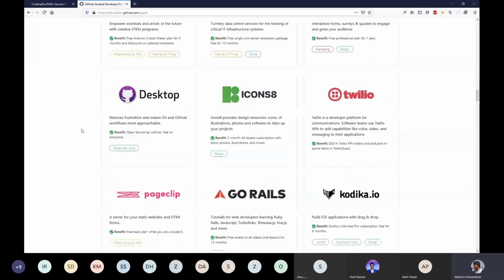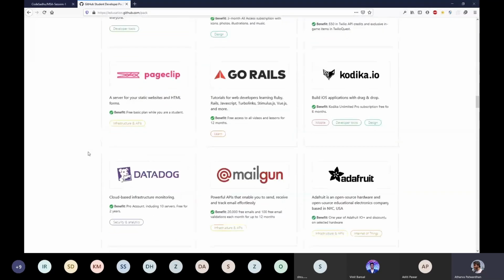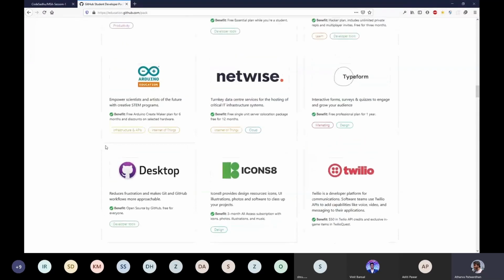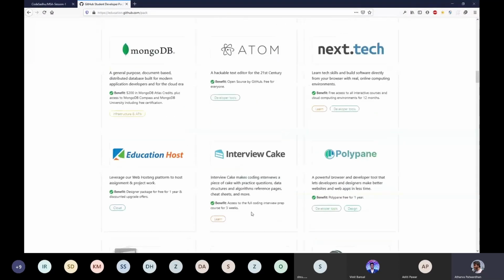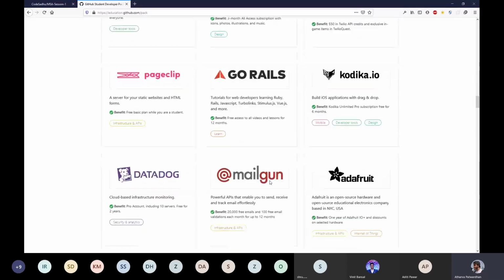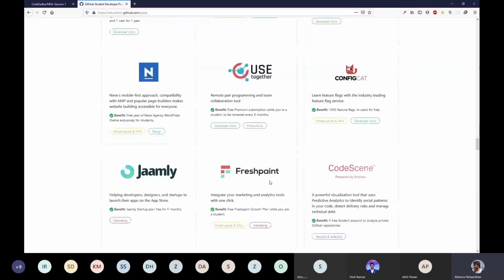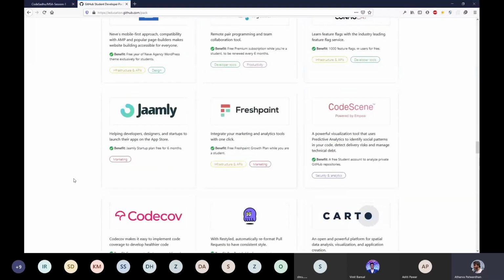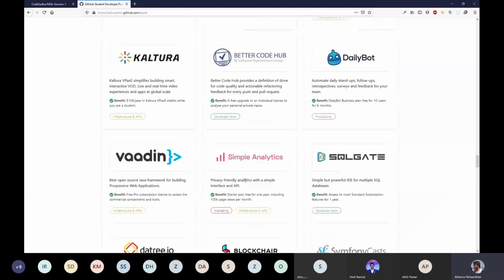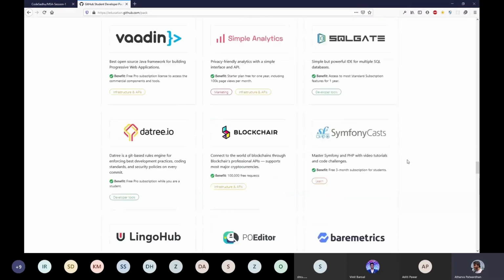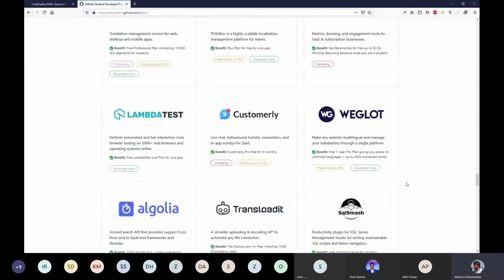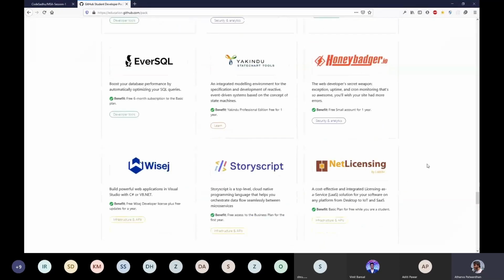On some platforms it is limited for a certain duration, like for example you can see this Interview Cake is only for 3 weeks, or I think there is one more something like this. There are many, but it's really great that they are providing all these premium platforms for free just because you're a student. So I think we should make use of it.